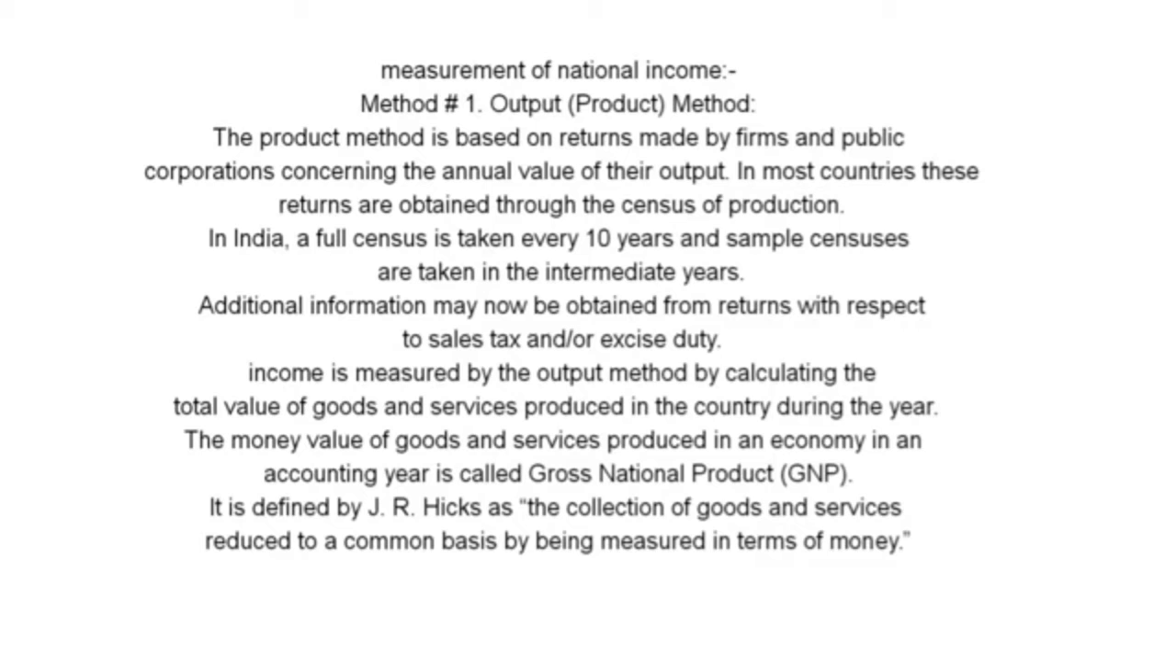Income is measured by the output method by calculating the total value of goods and services produced in the country during the year. The money value of goods and services produced in an economy in an accounting year is called gross national product. It is defined by J.R. Hicks as the collection of goods and services reduced to a common basis by being measured in terms of money.